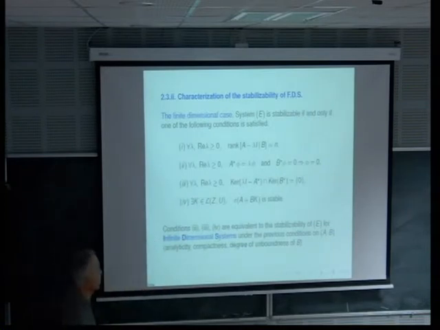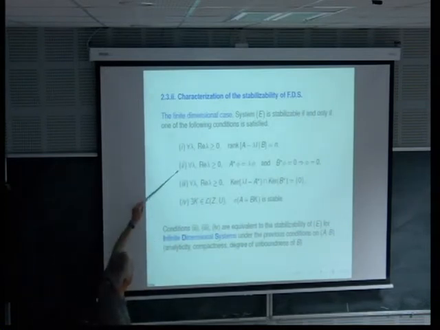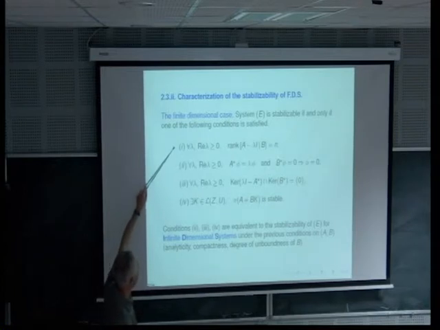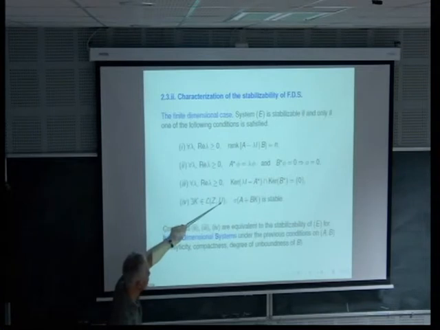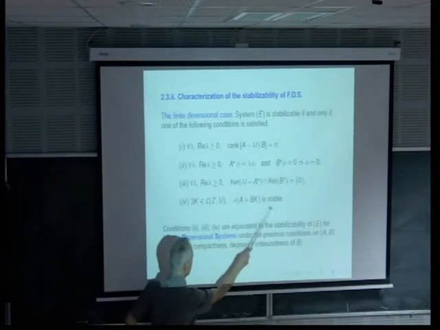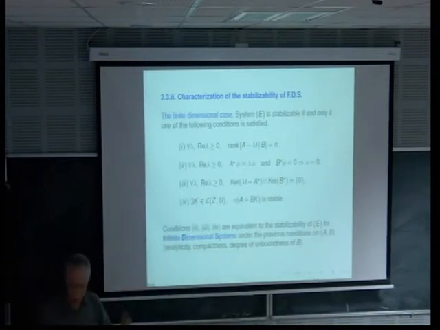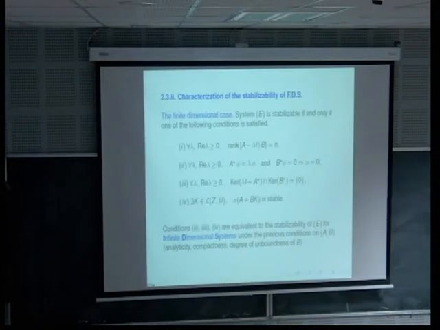This is what is written here, and it's easy to see that this condition is equivalent to the first and the third one, and we can show that in that case we can find a control operator K from Z into the control space U in such a way that A plus BK is stable. Okay, it seems strange, but we are going to see explicitly how we can find the K.